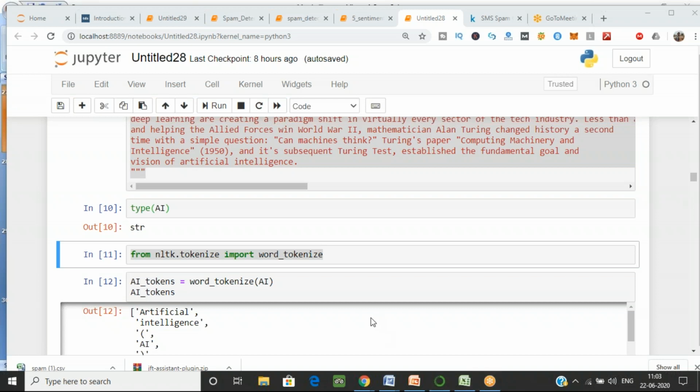Okay, if you have done that, now I want to take my paragraph and convert it into tokens. That was my first step of NLP, that you have to tokenize, right? So create one variable, AI_tokens, use the function word_tokenize, pass the string or variable in which your data is stored, and just print that.